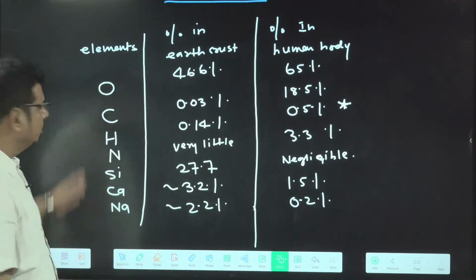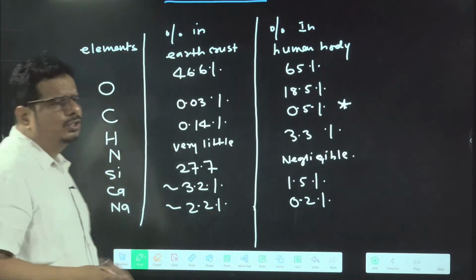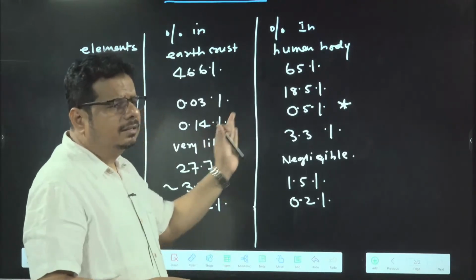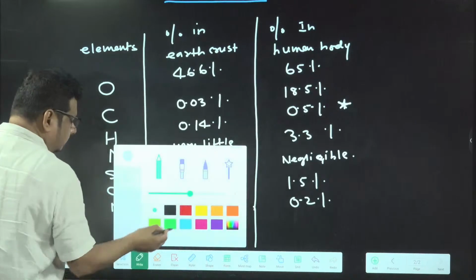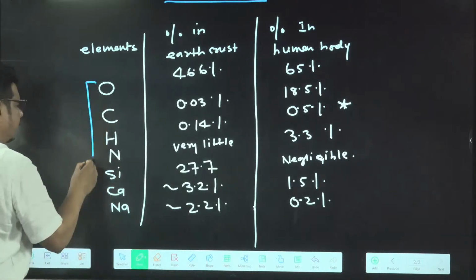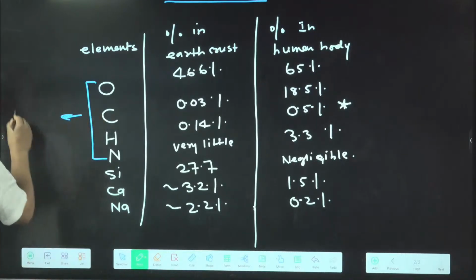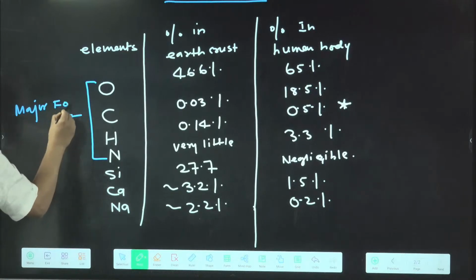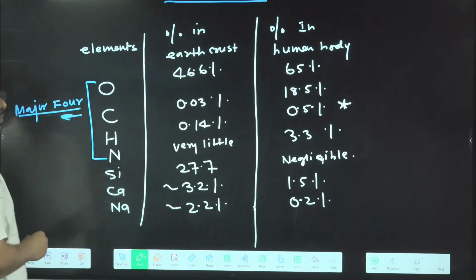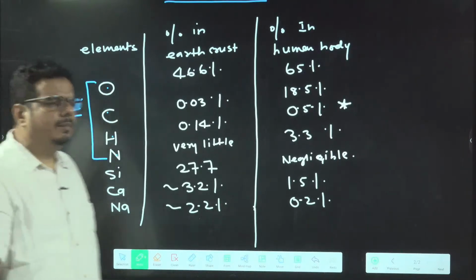Got the idea? So this is the comparison I did in the elemental composition of Earth's crust and human body. What you are finding? These are present more in which one? Human body. And these are called major 4. I am also telling you, these are called major 4. In our body or any living beings, oxygen, carbon, hydrogen, nitrogen are present in the maximum amount.